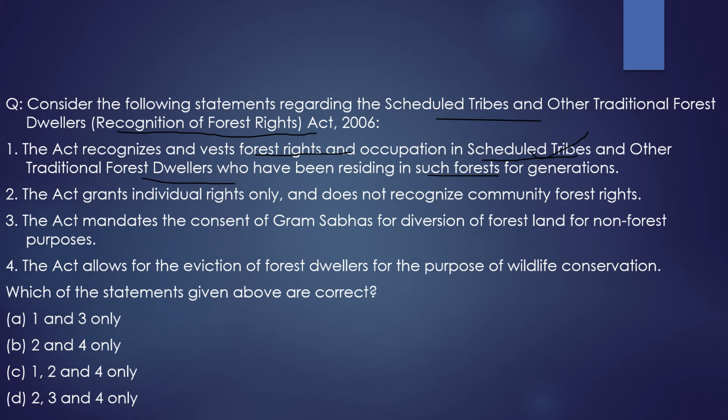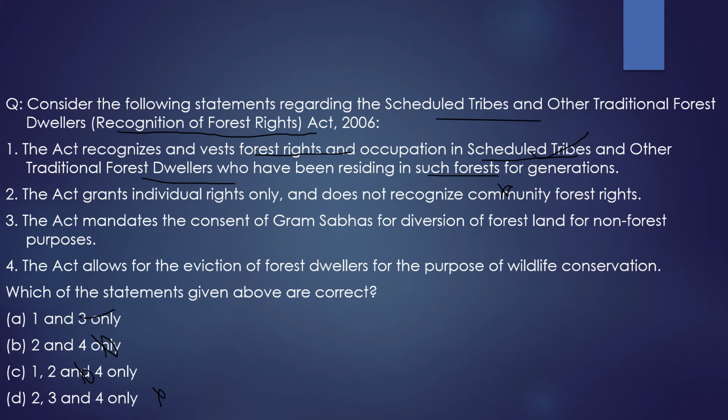Second statement: the act grants individual rights and does not recognize community forest rights. No, it basically recognizes community forest rights. So the second statement is incorrect. When the second statement is incorrect, we can eliminate option B, option C and option D. We are left with option A only. That is the correct answer to this question, which we established.